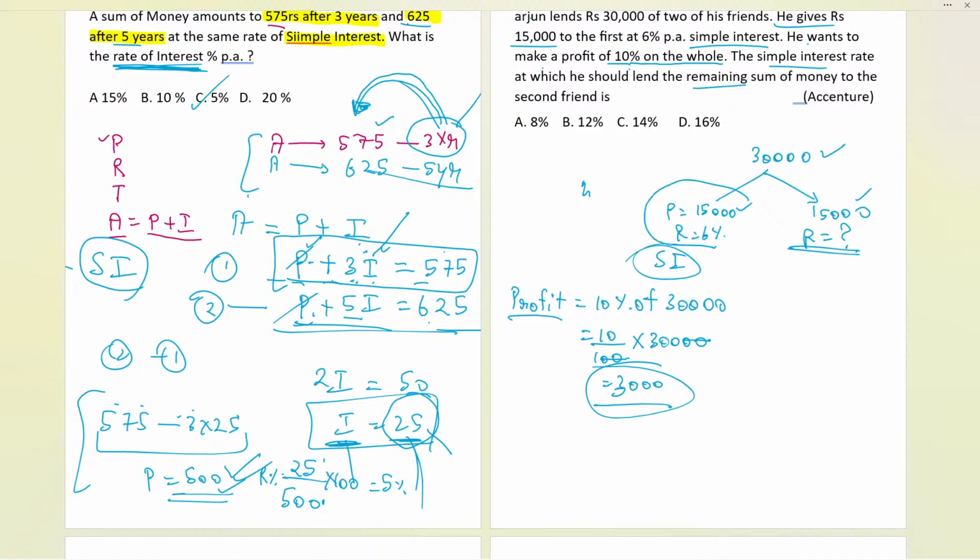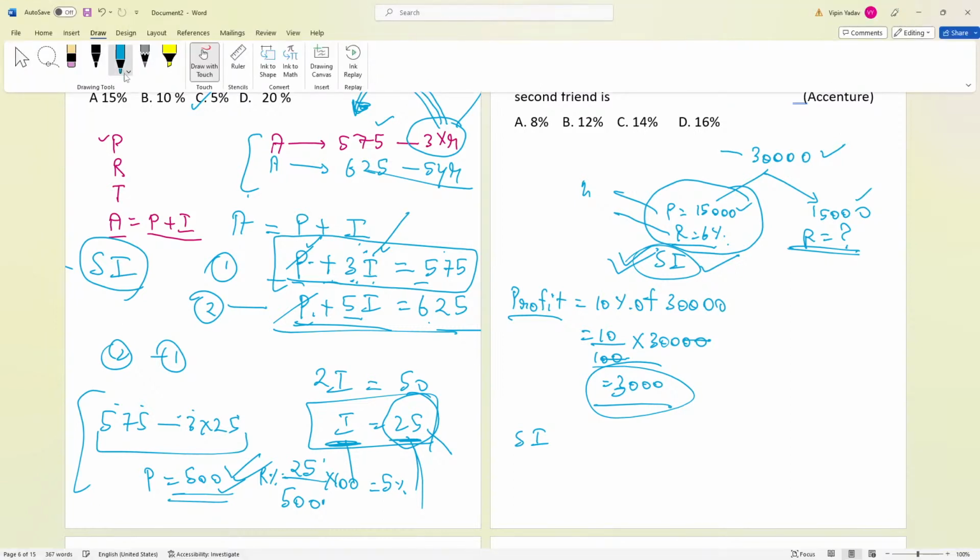First of all, in this case, what will be the simple interest? Whatever simple interest I will be getting in this case will be the profit, because he is giving the money, 30,000, to two of his friends, 15,000 at the rate of 6. So he will be getting some simple interest. That will be his profit. Let us calculate the simple interest in this case.